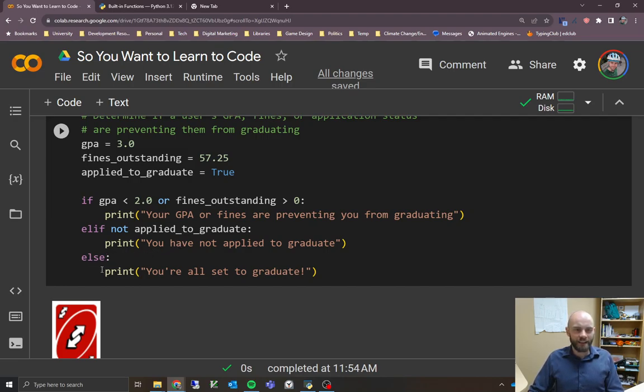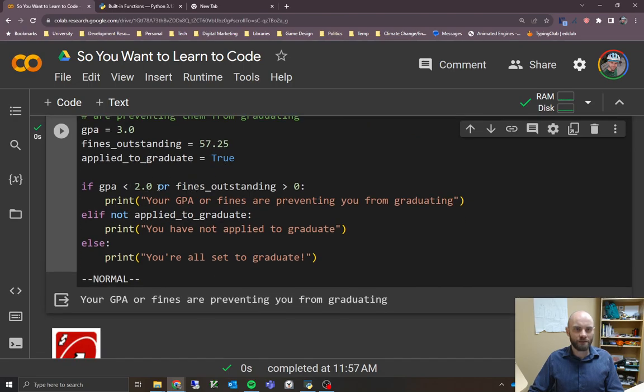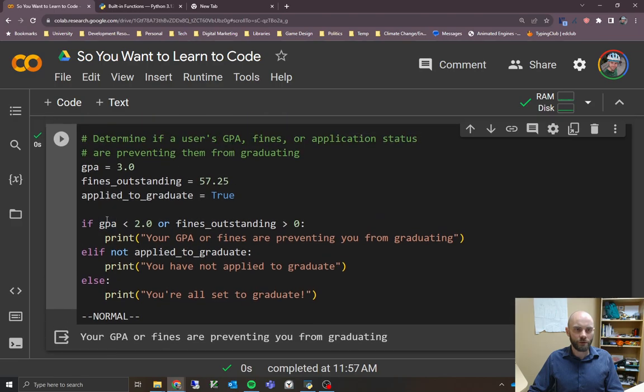And then the last thing is if neither of these things are true, then we're going to say you're all set to graduate, everything's fine. So we'll run this here, and we see that we do have fines, right? So we should get tripped up in this first statement. GPA is fine at 3.0, and we can hover over it to see. It's not doing it for me right now, but usually if you hover over a variable, it'll tell you the value too. In this case, GPA is 3.0, which is fine.